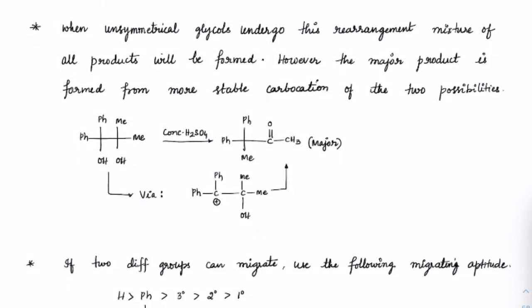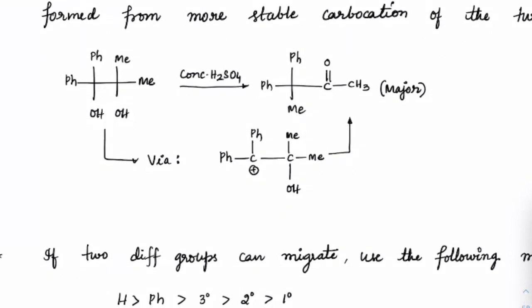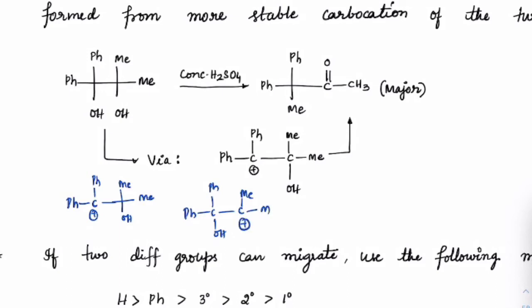Next, suppose you have an unsymmetrical pinacol, you can check this. Two sides there are phenyls, two sides there are methyls, and these are unsymmetrical pinacols. In case you have an unsymmetrical pinacol, first check out the most stable carbocation, because here we can get two types of carbocations, one with Ph positive charge, and methyl and OH. This is one carbocation. We can also get a Ph, OH, methyl carbocation.